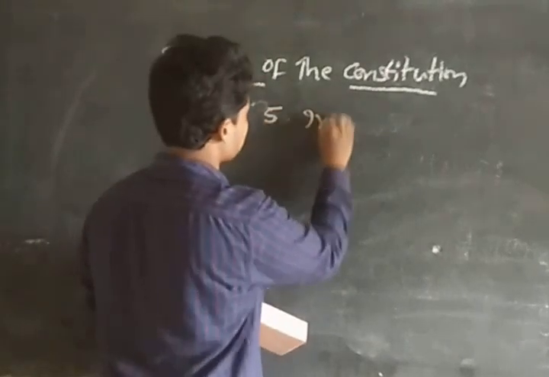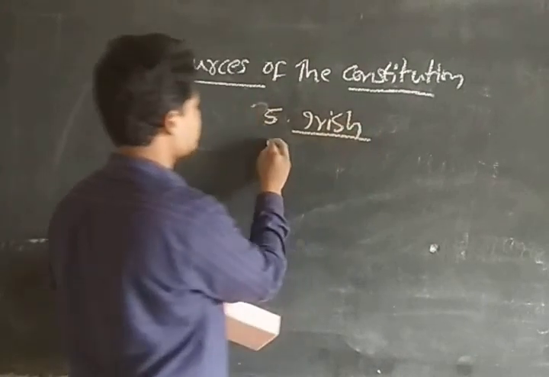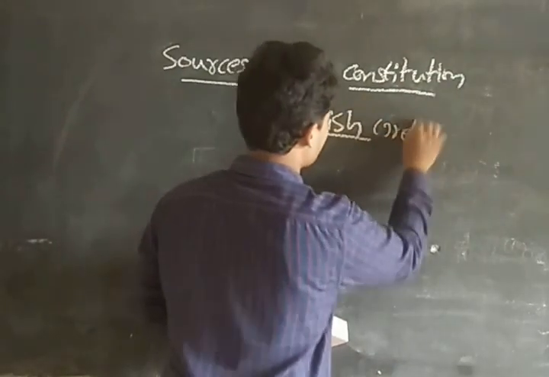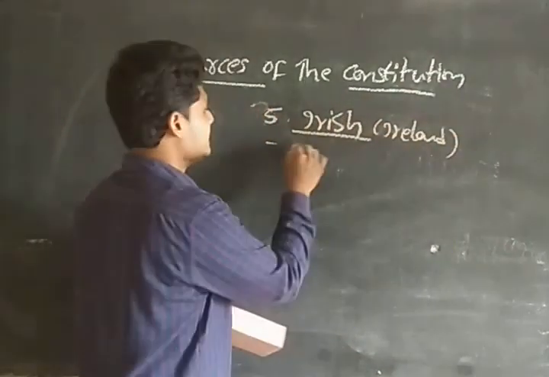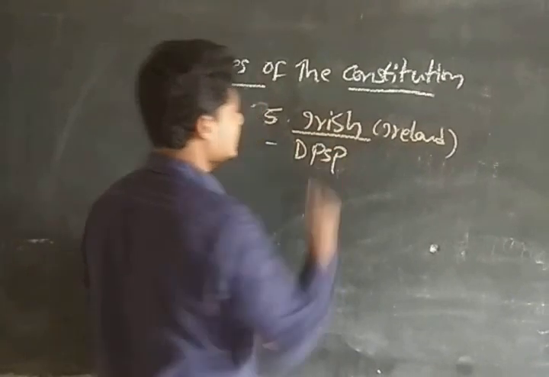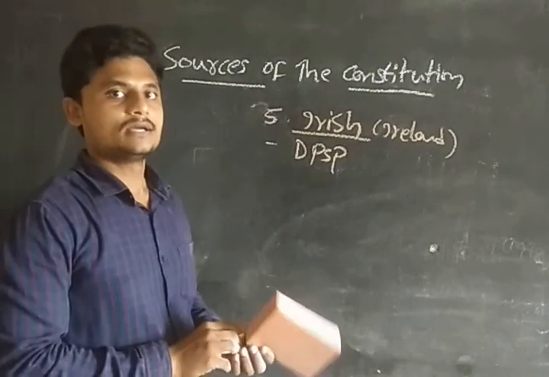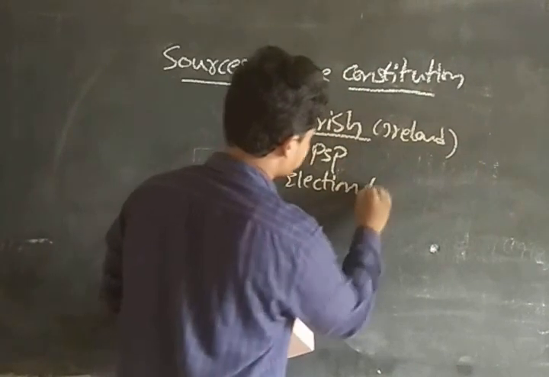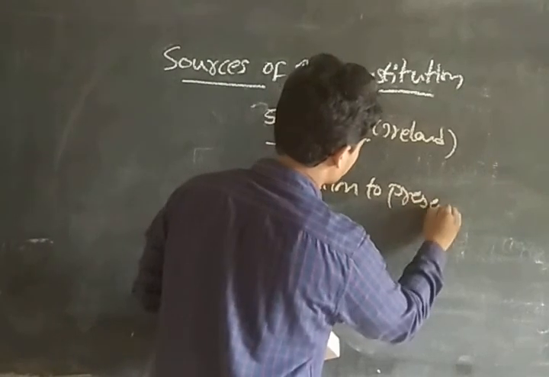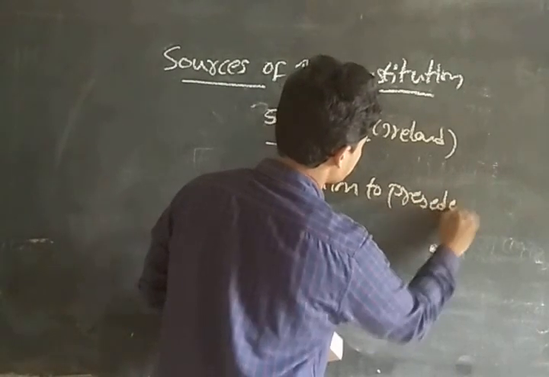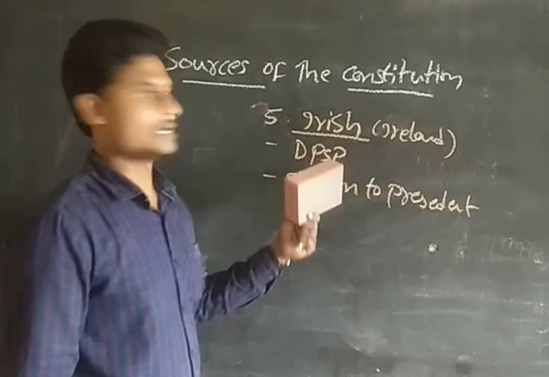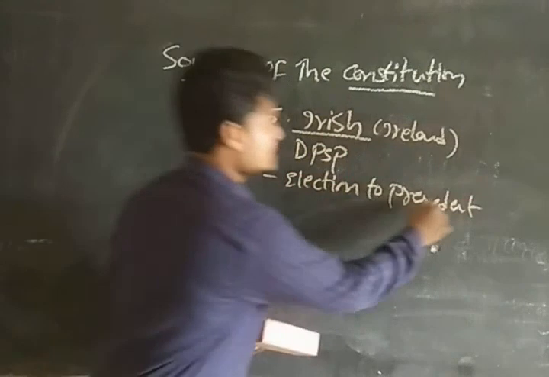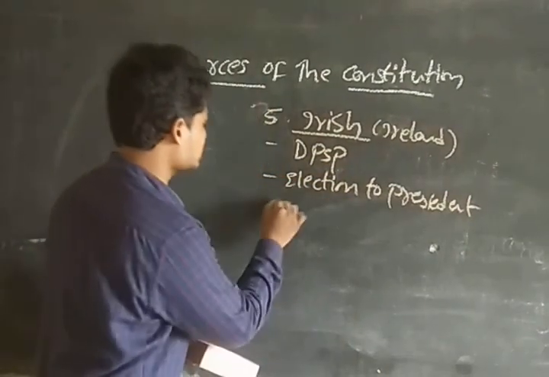Fifth, Ireland. So what are the things that we have taken from the Irish? From Ireland, we have taken the DPSP, the directive principles of state policy, and the election to the president. So these provisions we have taken from the Irish constitution, guys. That is the directive principles of state policy and the election to the president. Okay, guys, clear?